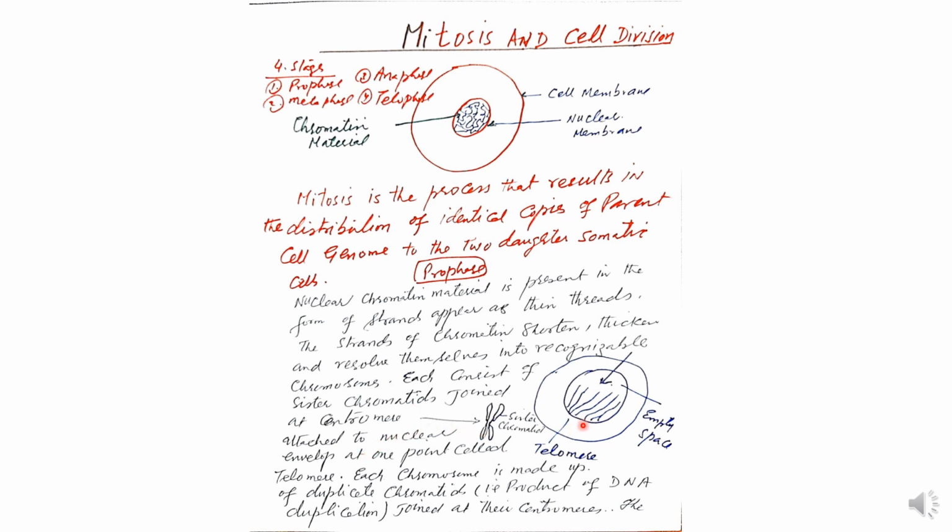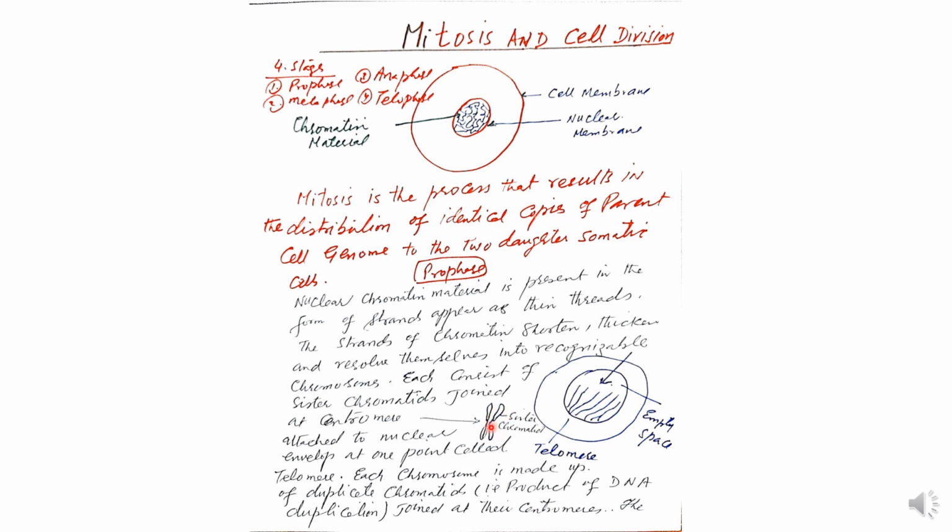Now each thread develops its replica, the same picture on each side, which means each one develops its sister chromatid. This is the original chromatid; it develops another same copy of the chromatid, so the name given is sister chromatid.